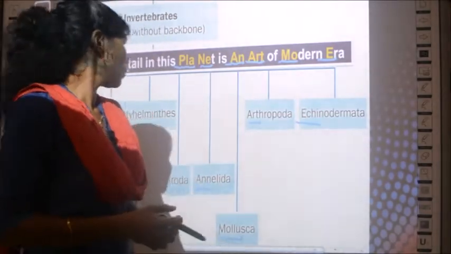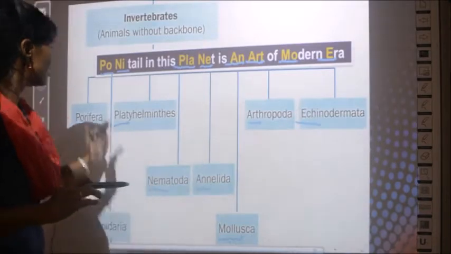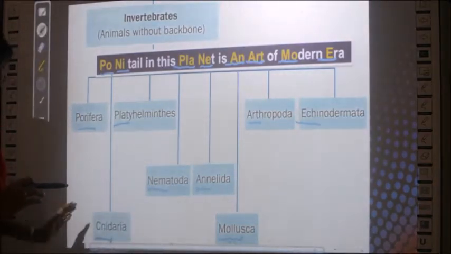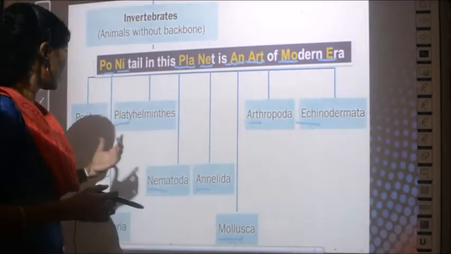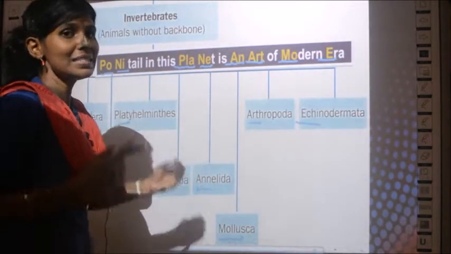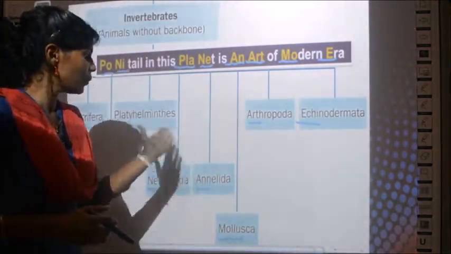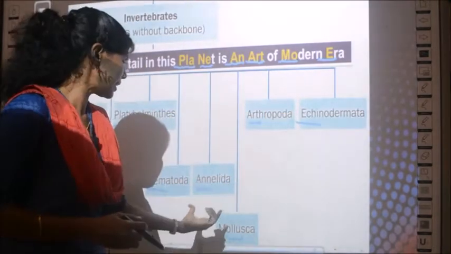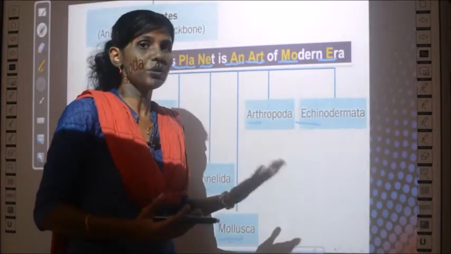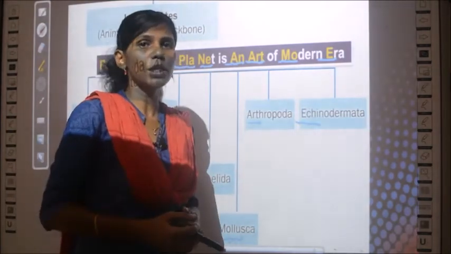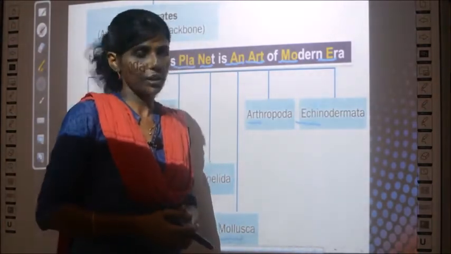So totally there are 8, and for today we will learn the first 4, that is Porifera, Cnidaria, Platyhelminthes and Nematoda. About these 4 groups we will learn in detail in this class. In the next class we will learn the remaining 4, that is Annelida, Mollusca, Arthropoda and Echinodermata. In this class you are going to learn the properties and characteristics of each group.